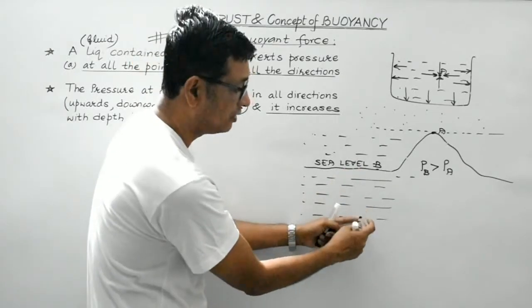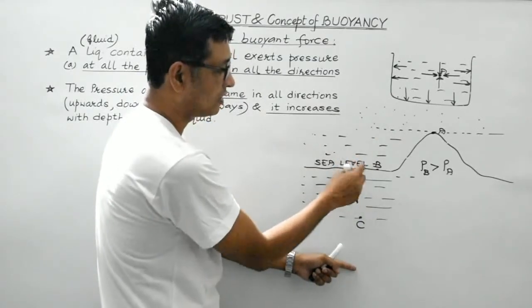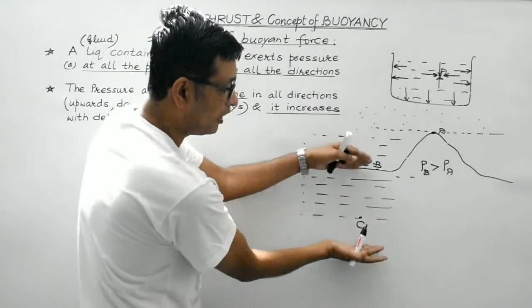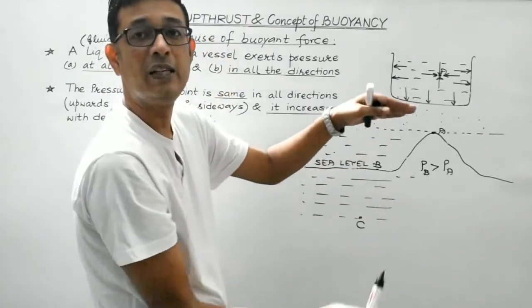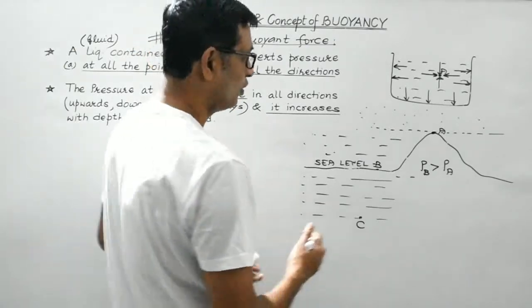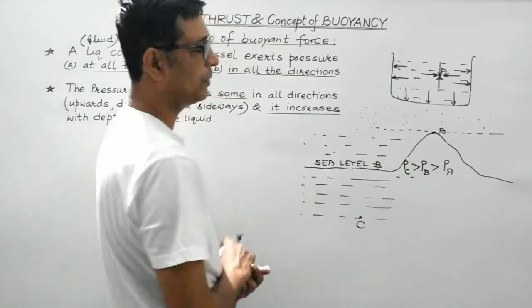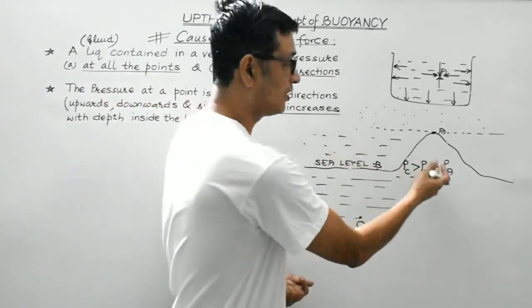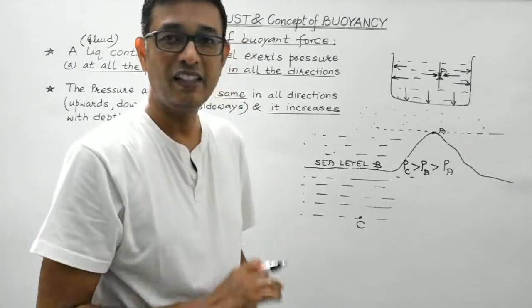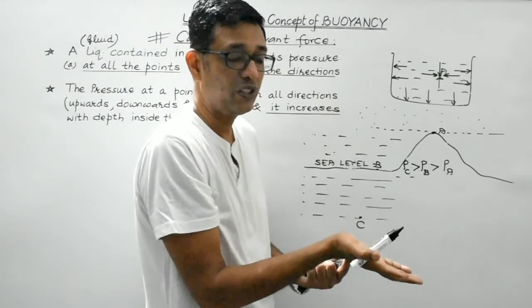So as the depth is increased inside the liquid, the atmospheric pressure would be constant, but the pressure exerted by the liquid will keep on increasing because the weight of this liquid column will keep on increasing with the increase in the depth inside the liquid. So, pressure at point C would be greater than the pressure at point B, and it is greater than the pressure at point A.